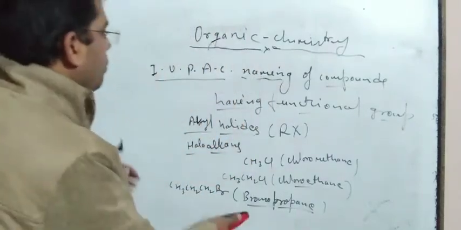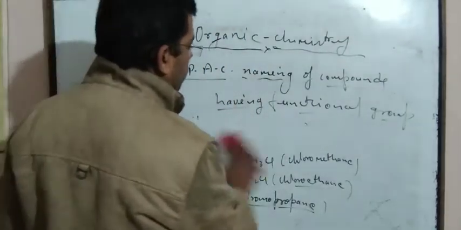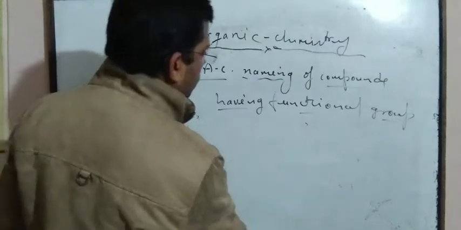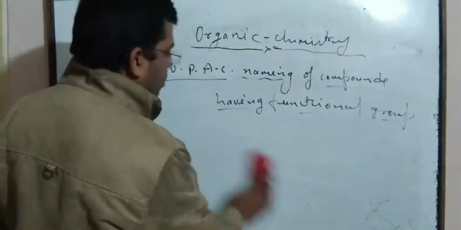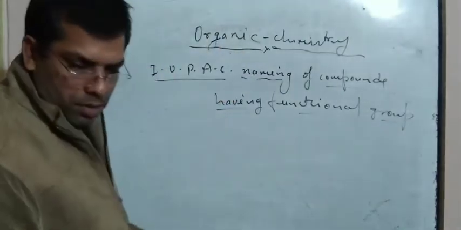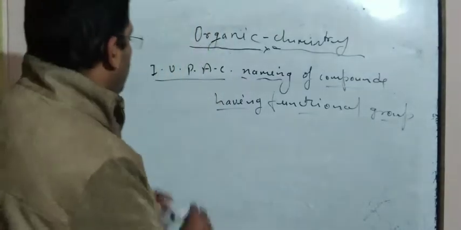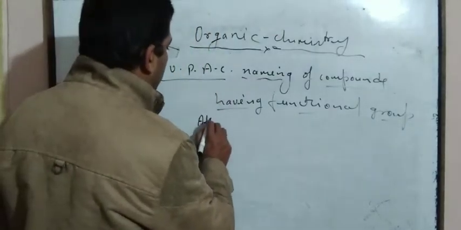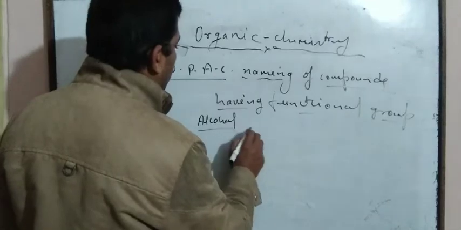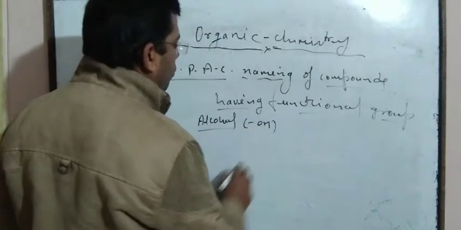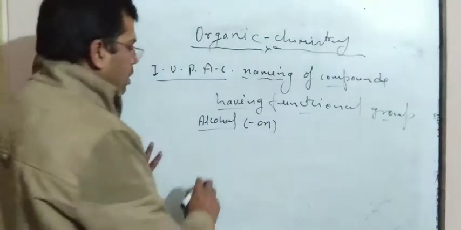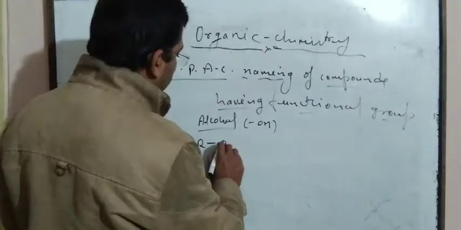If alcohol is taken, the functional group for alcohol is OH. The general formula is ROH.